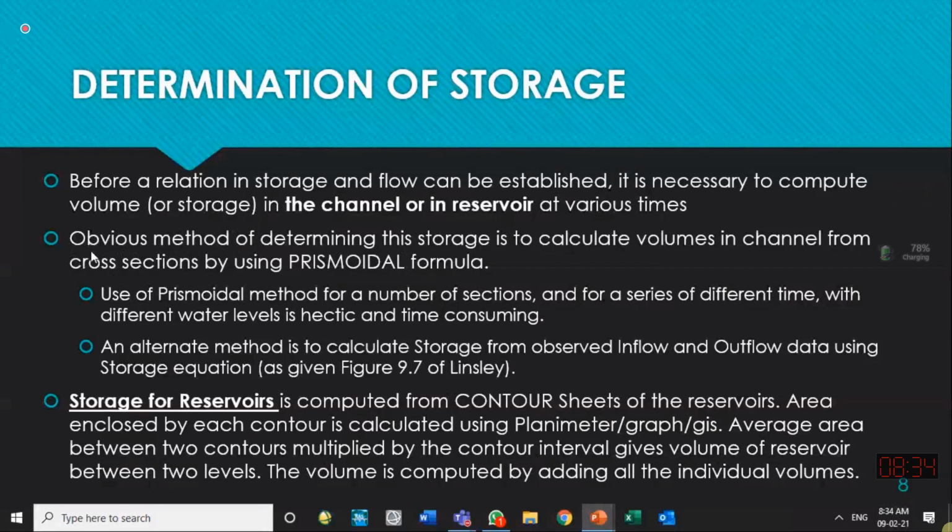Cross sections you will get through surveying. Physically, you have to survey that channel. If the channel is dry, a normal survey can be done. If the channel has water inside it, a hydrographic survey is done. In a hydrographic survey, we move along the width of the channel and find the depth of the water at different locations within the cross section.